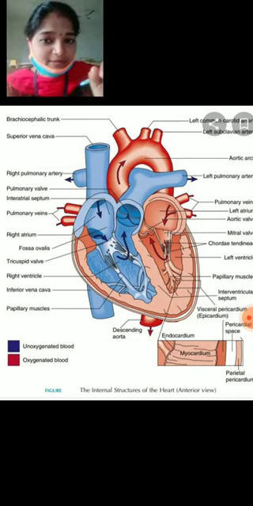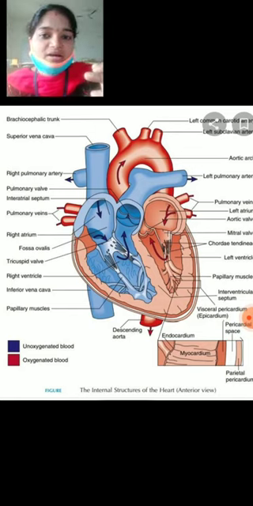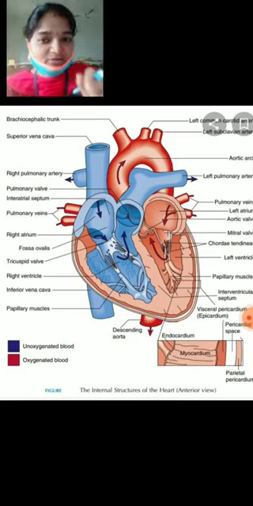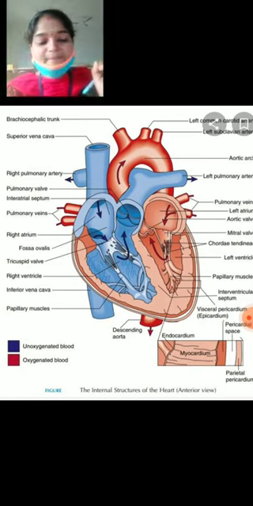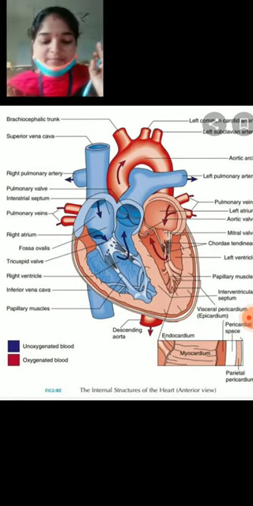Pacemaker means which initiates the heartbeat. Where is it located? In the right auricle, near the opening of the Eustachian valve. It is a pacemaker.